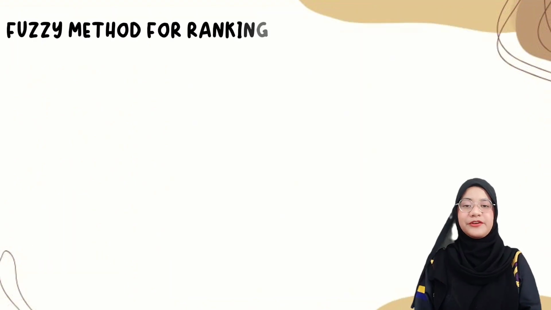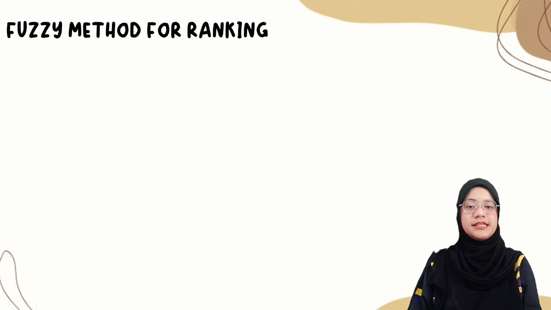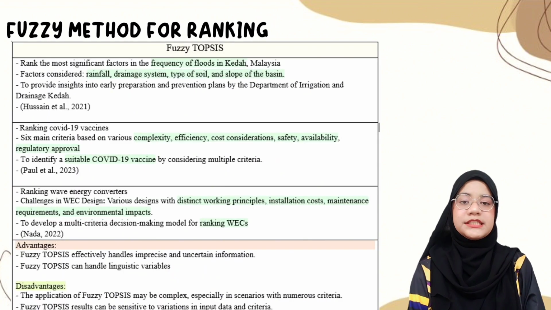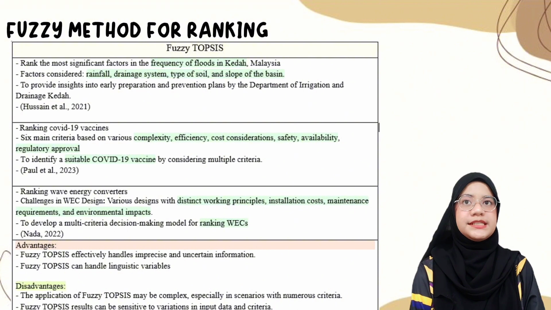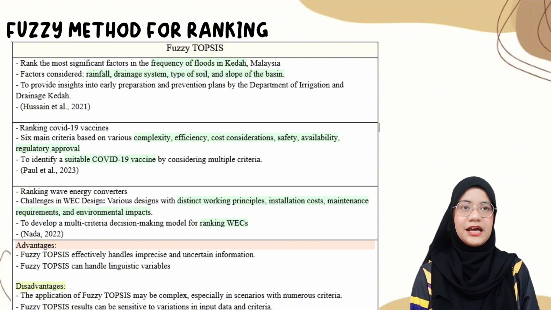Next, fuzzy methods for ranking. In this study, it highlights 3 methods for ranking, which are Fuzzy-TOPSIS, Fuzzy AHP, and also Fuzzy PROMETHEE. The applications of Fuzzy-TOPSIS, firstly by Hussein et al. 2021, in which the authors rank the most significant factors in the frequency of floods in Kedah, Malaysia. Factors considered are rainfall, drainage system, type of soil, and also slope of the basin.